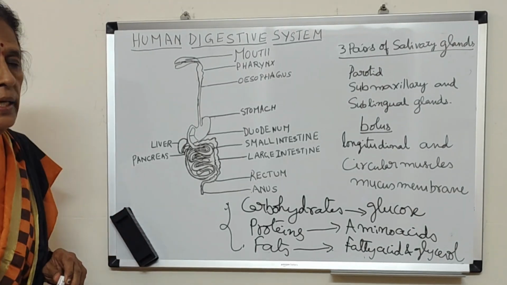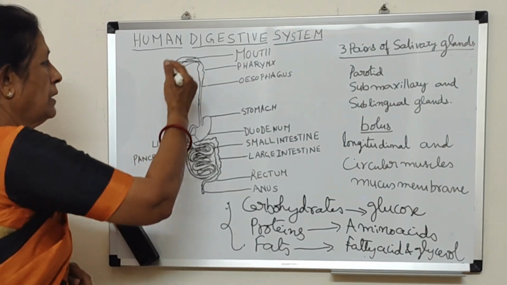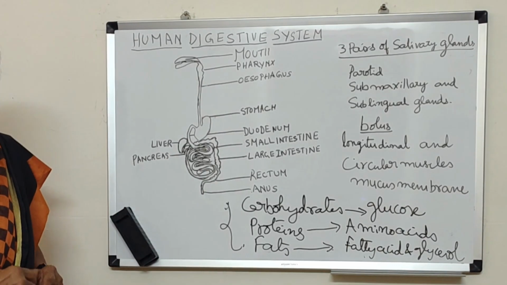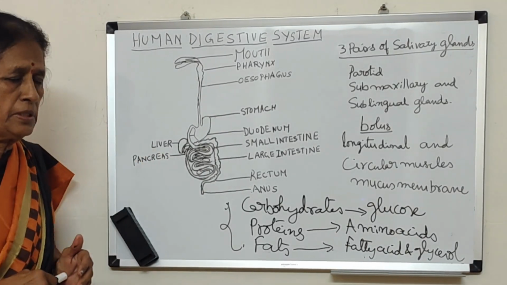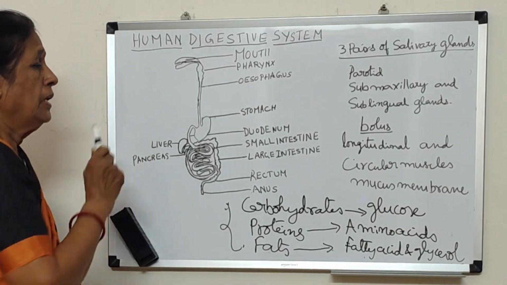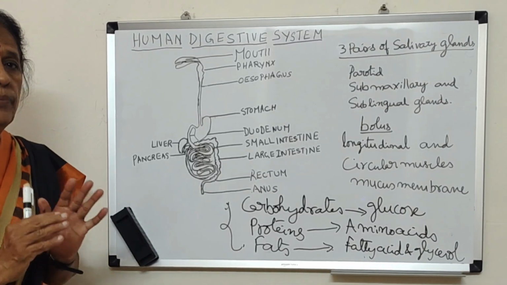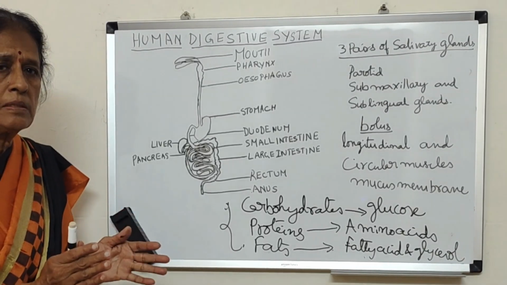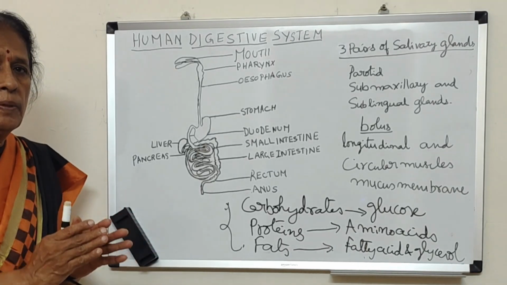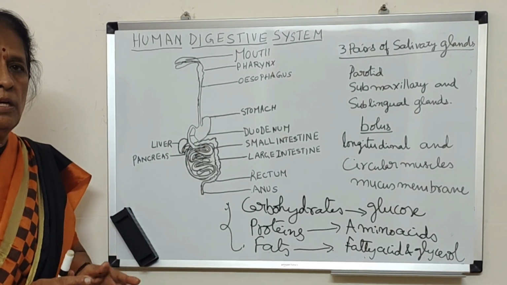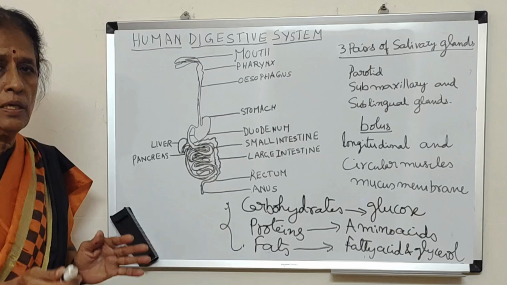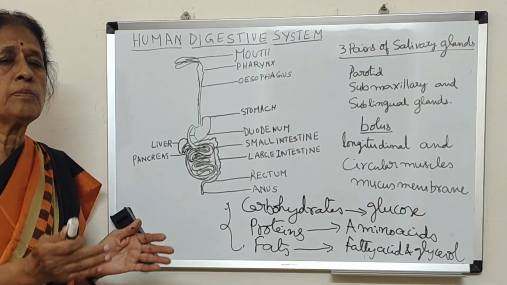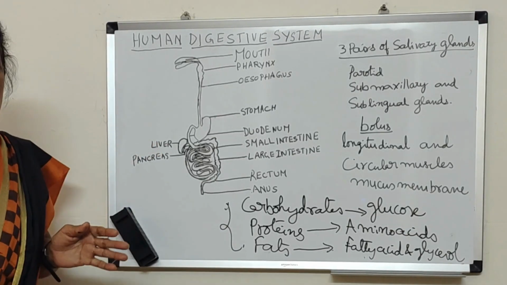Now, how do they get converted? And which are all the organs which are involved in the digestive system? The unit of a living organism is a cell. Group of cells is called tissues. Group of tissues is called organ. Group of organs is called organ system. All the organ systems put together make an organism.